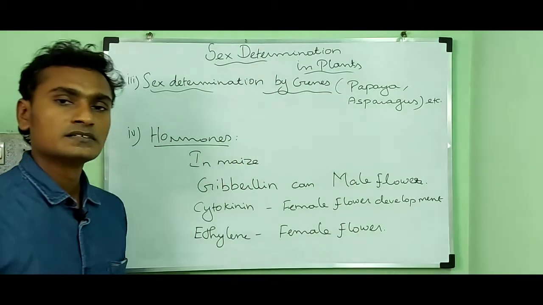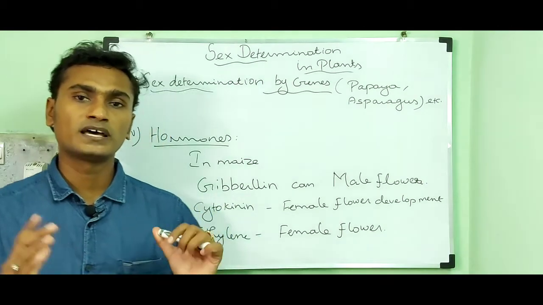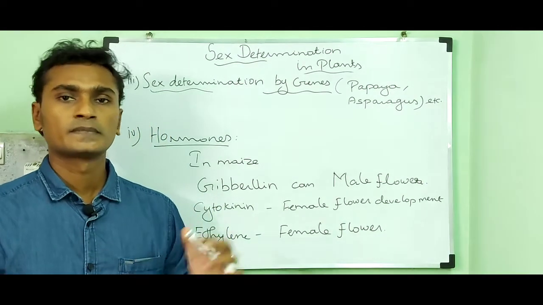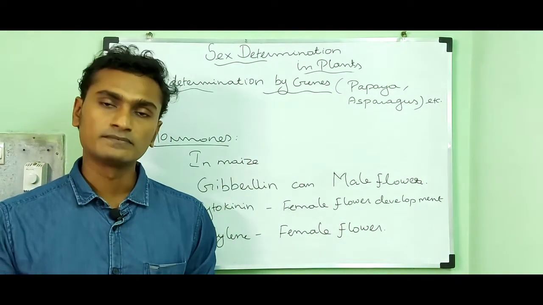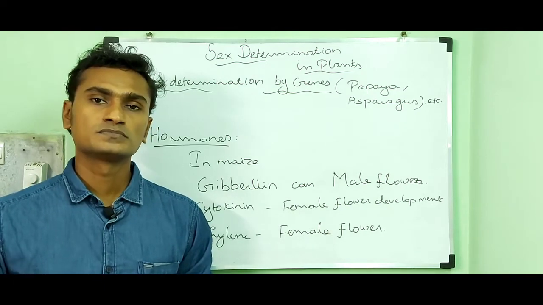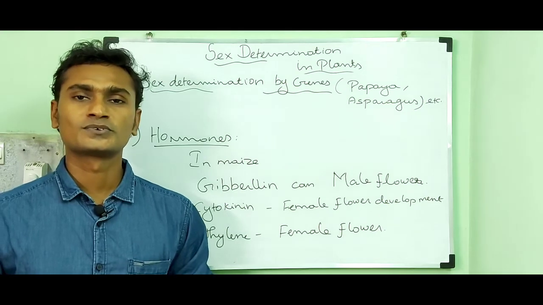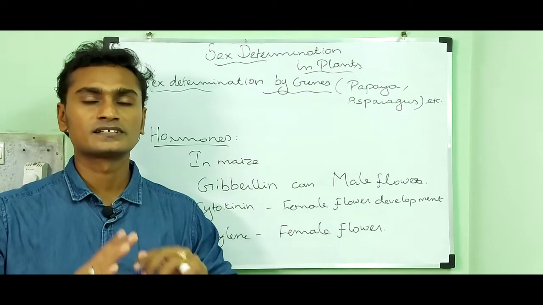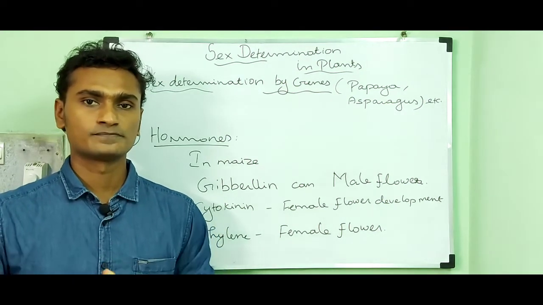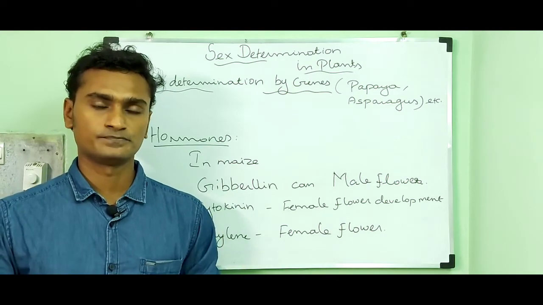So the sex of the plant is determined by factors like environment, chromosomes, genic factors and hormones. So that's all about the sex determination in plants by some factors.